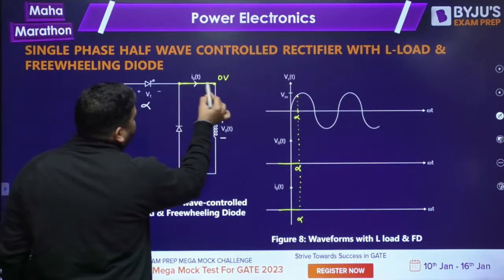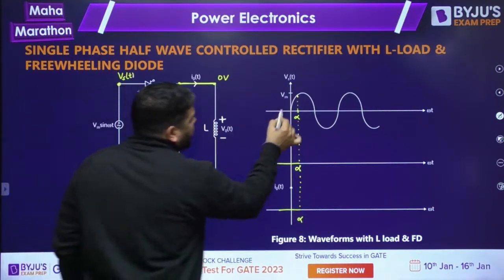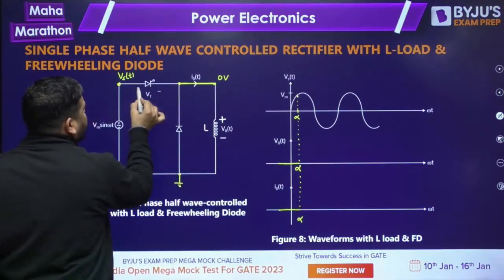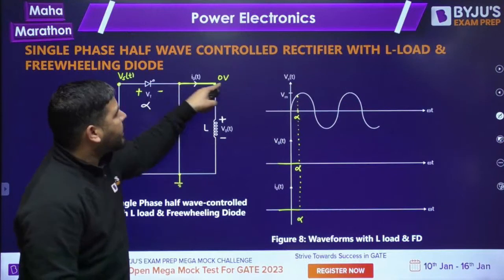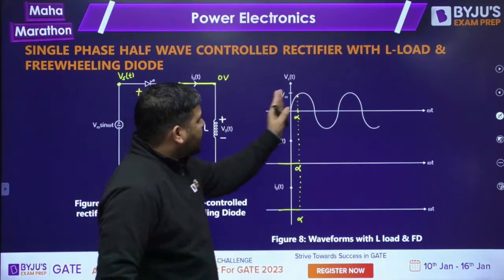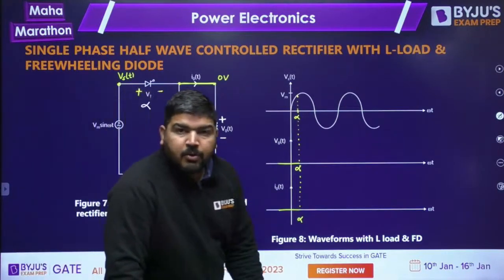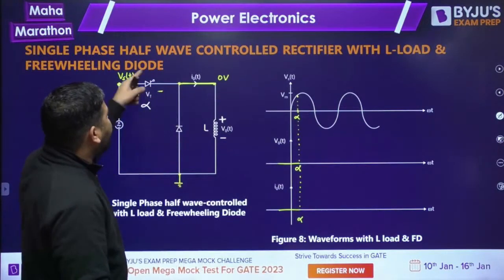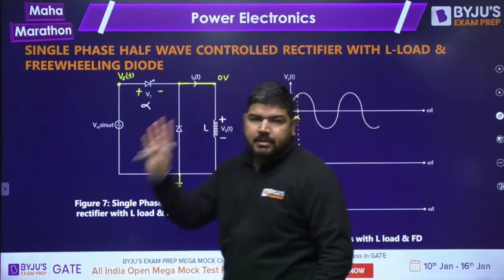Now before alpha, this side voltage is 0 and this side voltage is VST, and we know that VST is positive. So this thyristor voltage is positive. This side voltage is higher than this side. So it means the thyristor was under forward blocking mode. From 0 to alpha, the thyristor is under forward blocking mode because this VT is positive. So you can fire it. Since it is under forward blocking mode, now you can fire the thyristor.